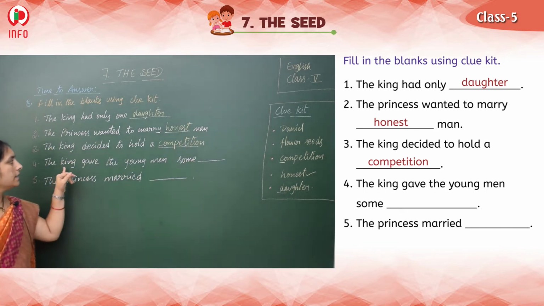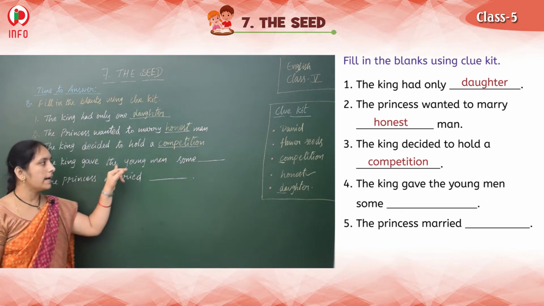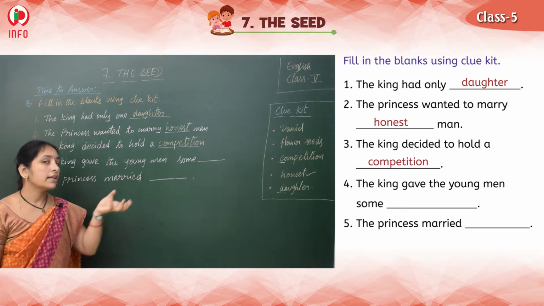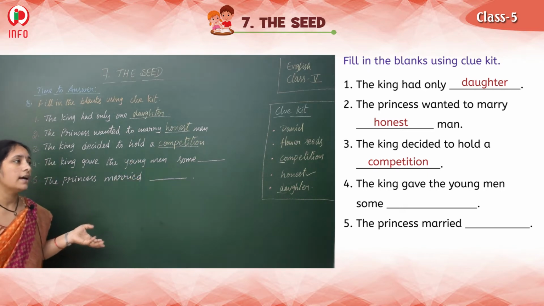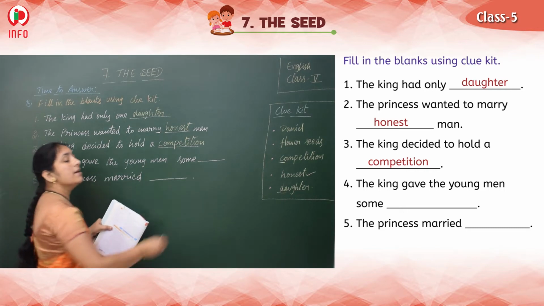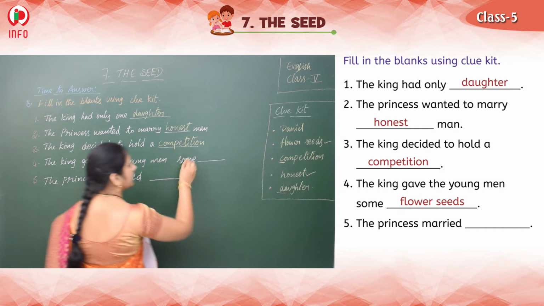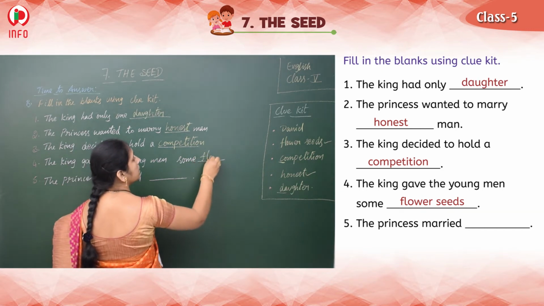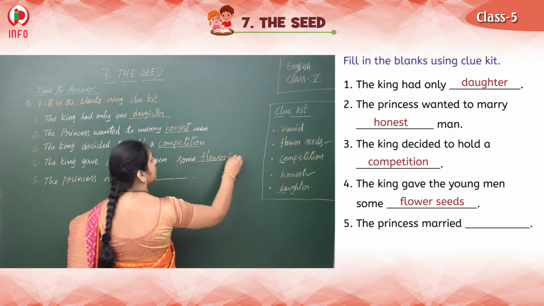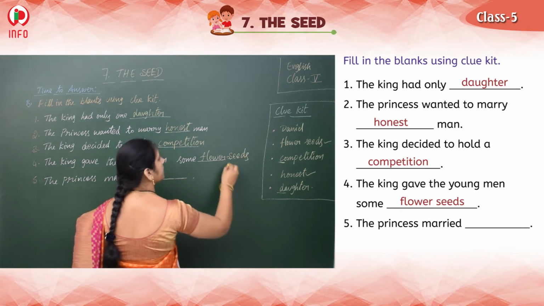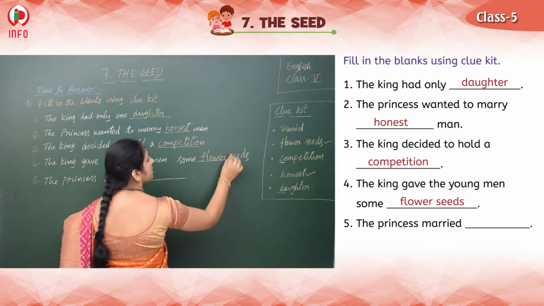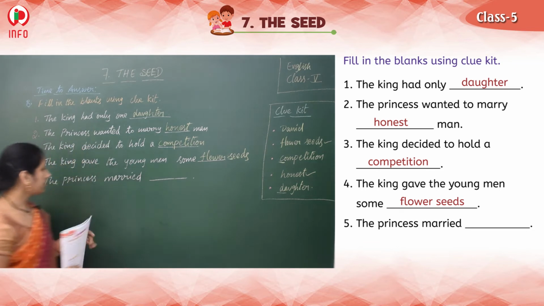And next one, the king gave the young man some dash. So, for the competition, what did he give to them? Yes, he gave some flower seeds. Yes, this answer. He gave some flower seeds. Flower seeds. Right. Next one.